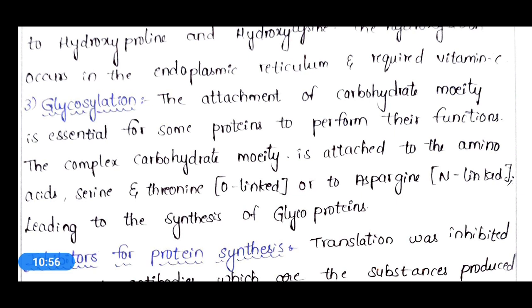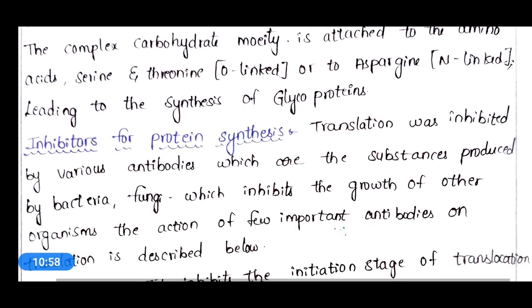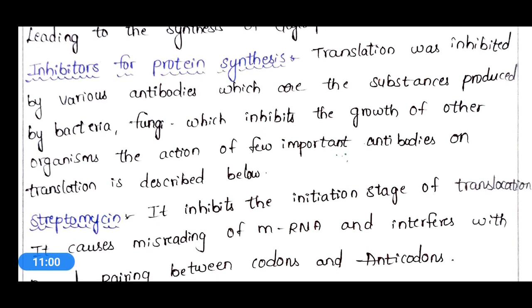And the next topic is inhibitors for protein synthesis. Translation is inhibited by various antibiotics, which are substances produced by bacteria and fungi that inhibit the growth of other organisms. The action of a few important antibiotics on translation is described below.